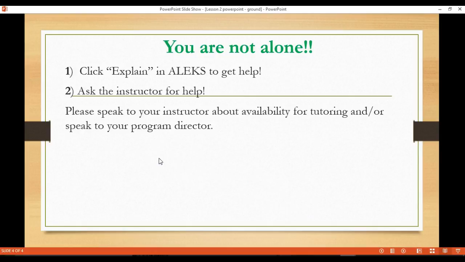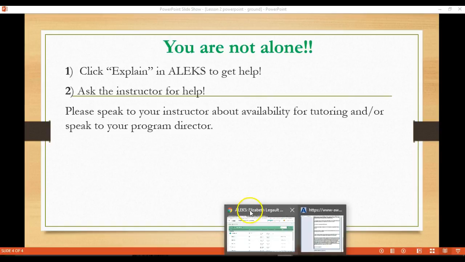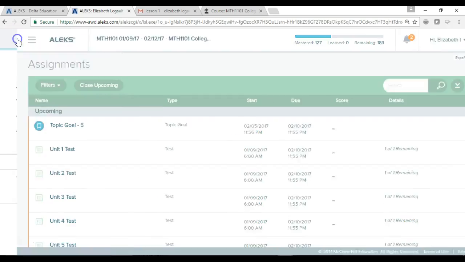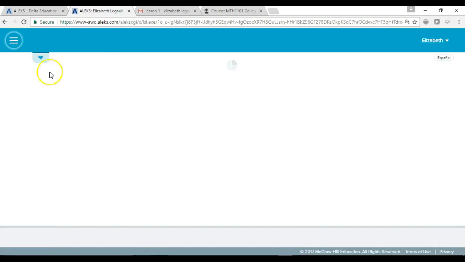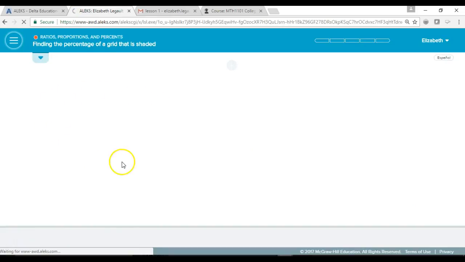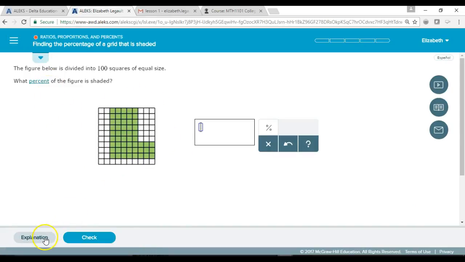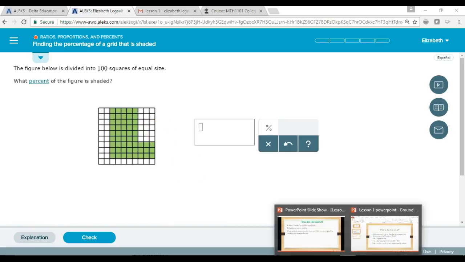If you need help because you're struggling, remember that you're not alone and that you do have a few options. You have the Explain button in ALEKS. Let me show you where that is. So if you go into ALEKS and then you click on Learn, you'll see your problem right here, and then down here is where the explanation button is, and that will break down the problem step by step. So use this often, it really helps.